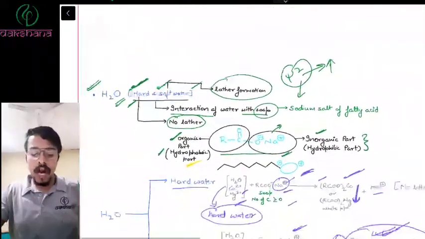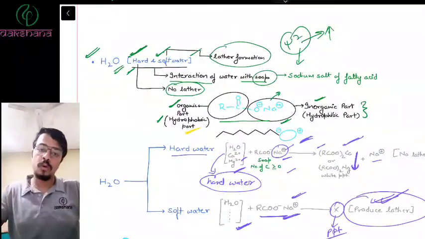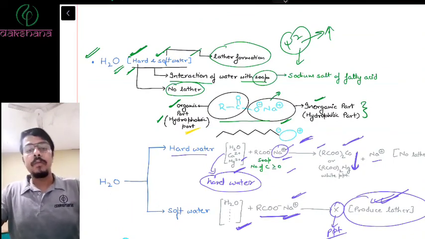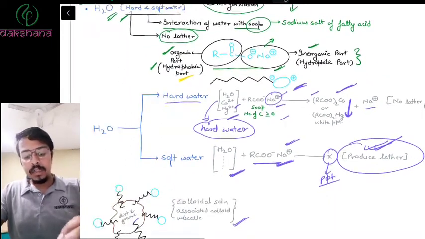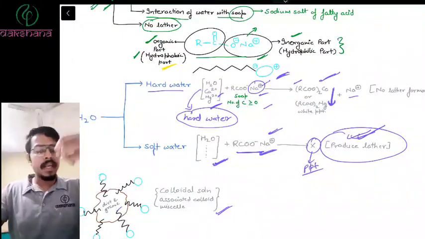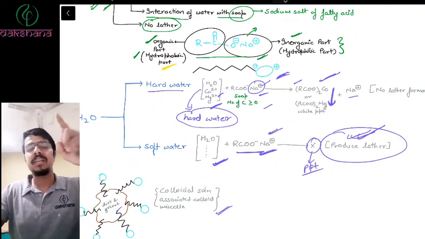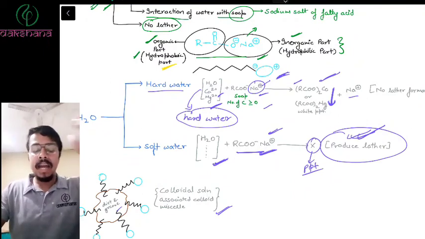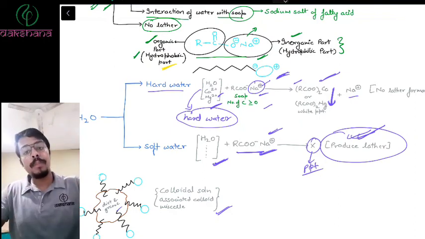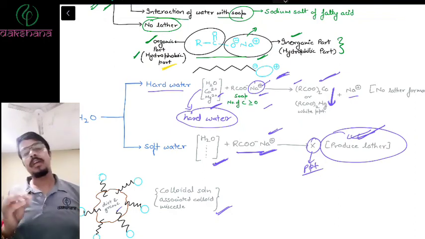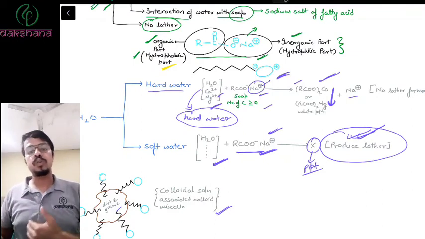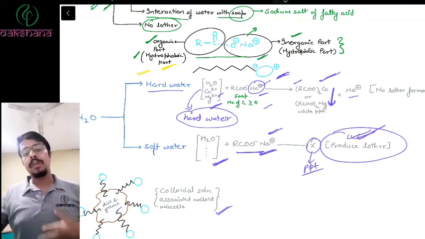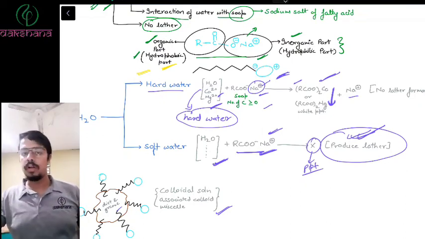Then we studied about hard water and soft water. Water is of two types, hard water and soft water. Hard water does not create lather, whereas soft water creates lather. In soft water, any other ions may be present, but in hard water, calcium and magnesium are present, right? What do calcium and magnesium do? They react with the soap and precipitate out the soap. So if they are precipitating out soap, then there will be no lather formation. Therefore, they are bad. So therefore, we try to remove hardness of the water.